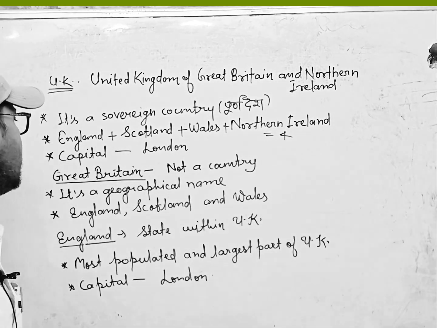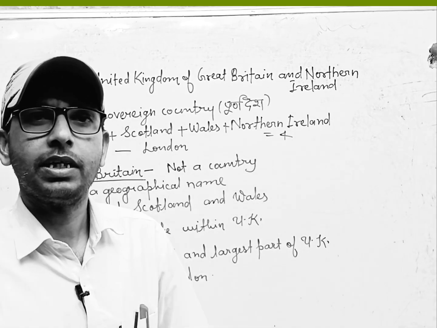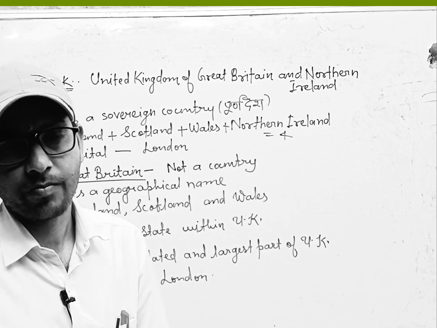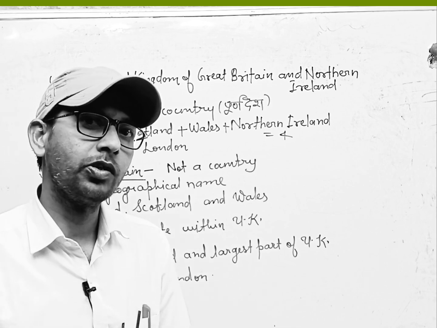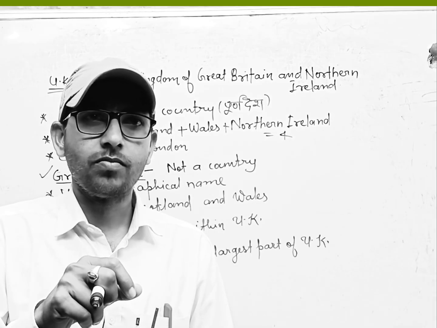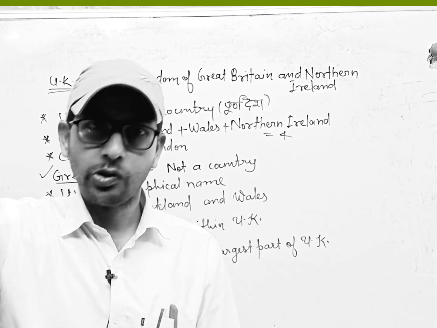And the second point is Great Britain. What is Great Britain? Great Britain is not a country. It's a geographical name. It means a specific area geographically.